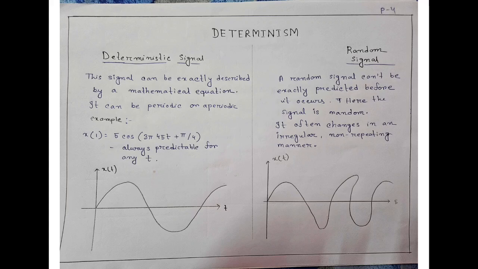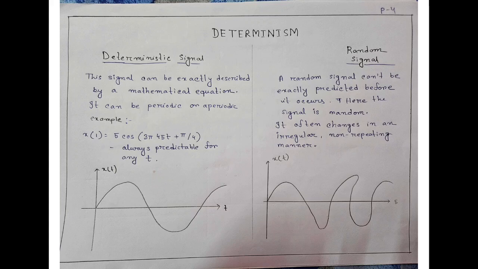So the next one is determinism. We can divide signals on the basis of determinism into two types. One is deterministic signal and another one is random signal. So what is a deterministic signal? A deterministic signal can be exactly described by a mathematical equation, and it can be aperiodic and it can be periodic both.